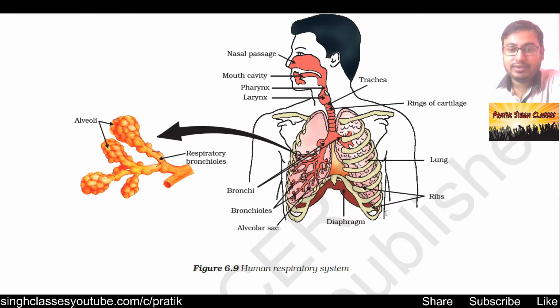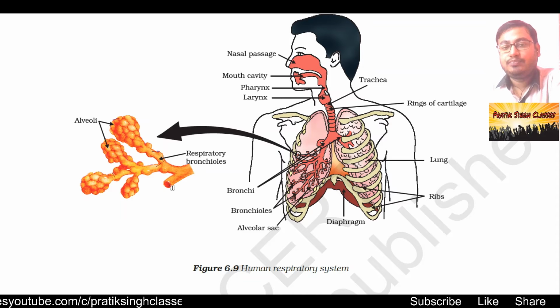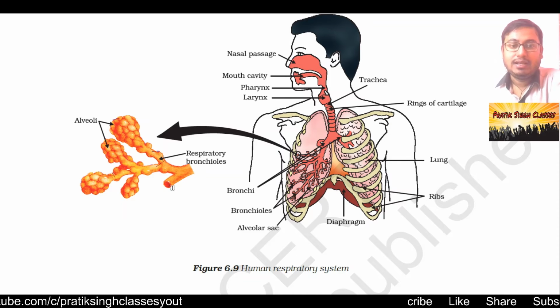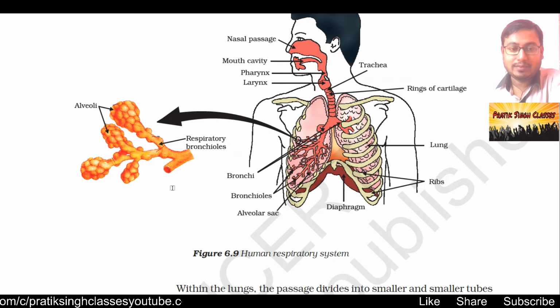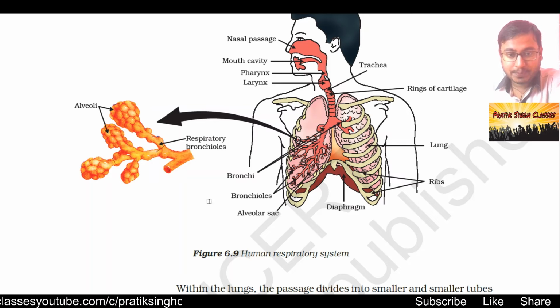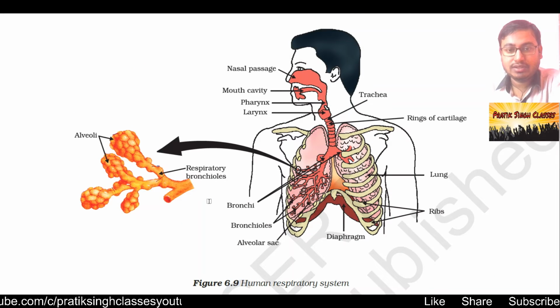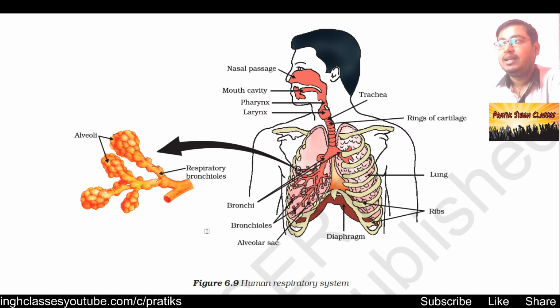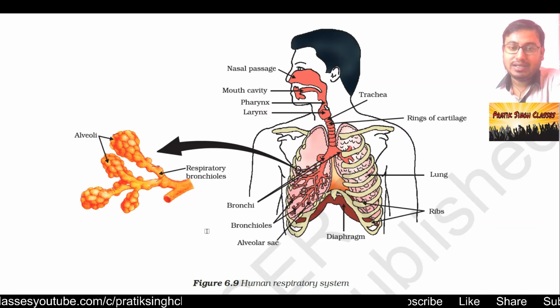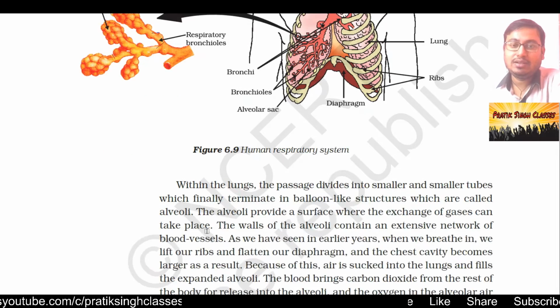In the lungs we have alveoli, which absorb oxygen, and also release carbon dioxide which comes out. So you can see here how the alveoli look. This is the respiratory bronchioles. So this is a complete figure of the human respiratory system, and once the oxygen is absorbed by these alveoli, it is mixed into the blood and reaches each and every cell of our body.